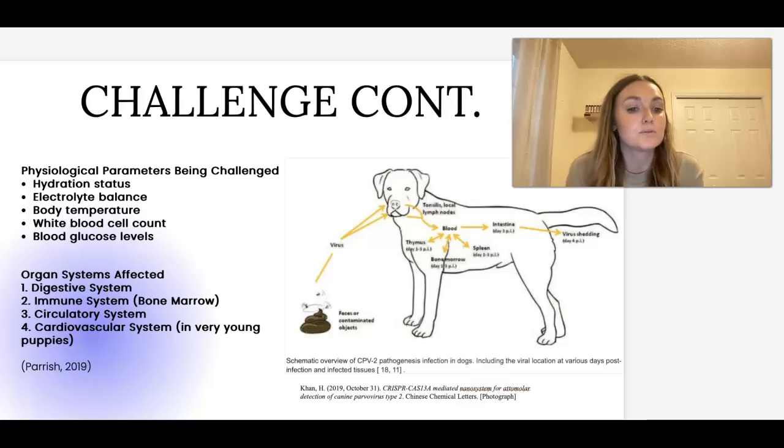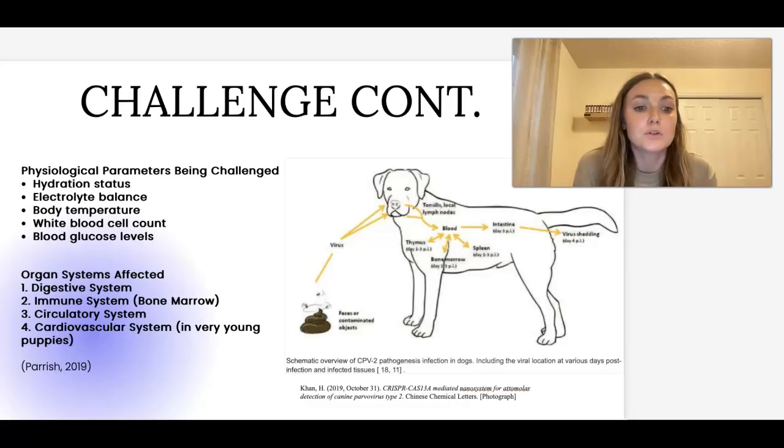This fluid loss also disrupts electrolyte balance, which can result in dangerous cardiac arrhythmias. Body temperature is another affected parameter, with infected dogs experiencing fever from infection or hypothermia due to shock. This virus also targets bone marrow, which is extremely dangerous. It leads to a reduced white blood cell count and a weakened immune response. In addition, blood glucose levels, particularly in puppies, can drop dangerously low. That contributes to lethargy, weakness, and, like we talked about earlier, seizures.